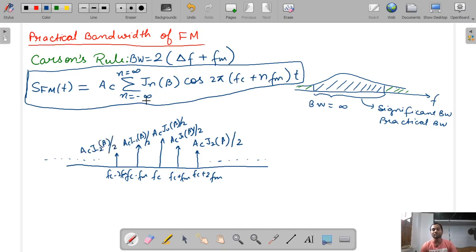When you expand this equation, you will get these amplitude components. Up to this it is clear.